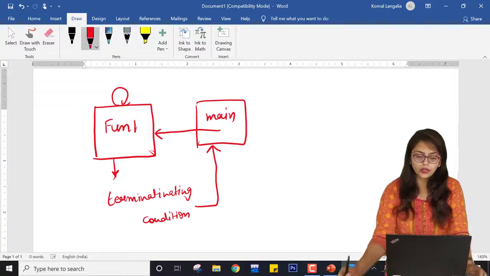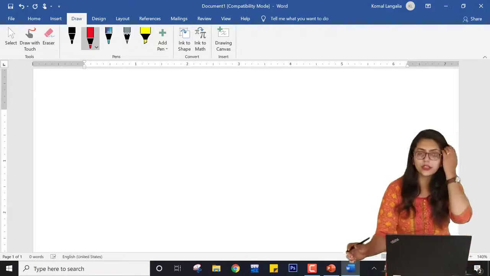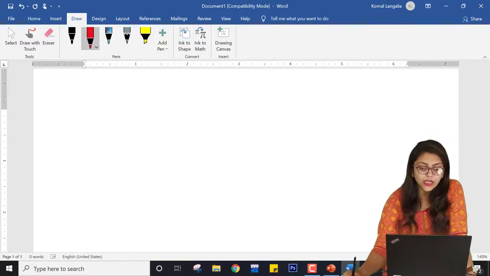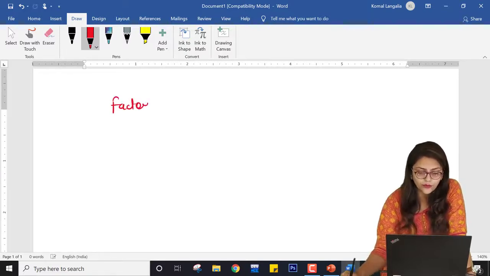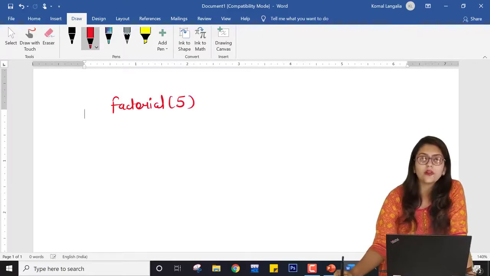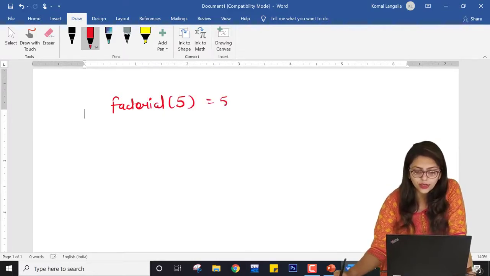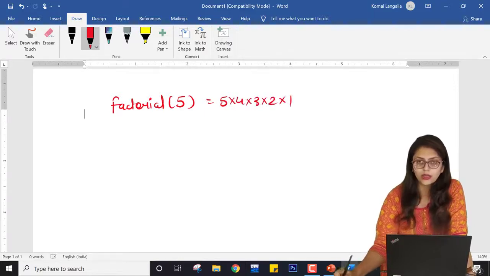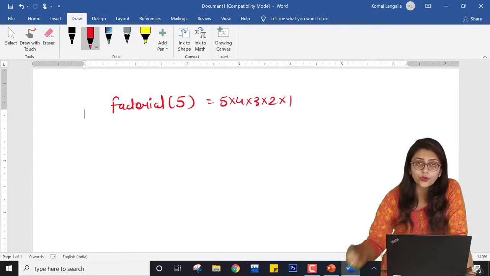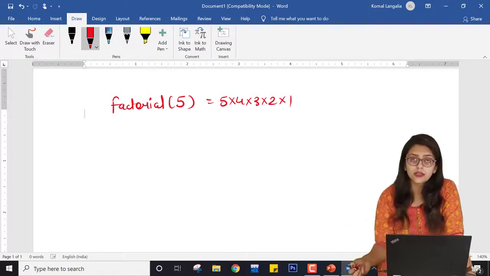If I give you an example of recursion, and how exactly it is done, then you know the factorial, right? So how can you find the factorial? Suppose you want to find the factorial of 5, which is nothing but 5 into 4 into 3 into 2 into 1. But what if you want to write this in the form of a recursive formula?